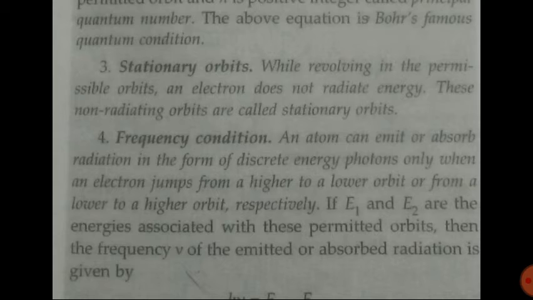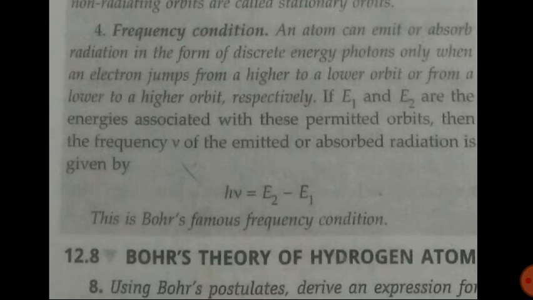But that does not happen. Bohr explained that through this postulate of stationary orbit. In such an orbit the electron does not radiate any energy, so its energy is conserved, and the electron keeps moving around the nucleus in an orbit in an atom.